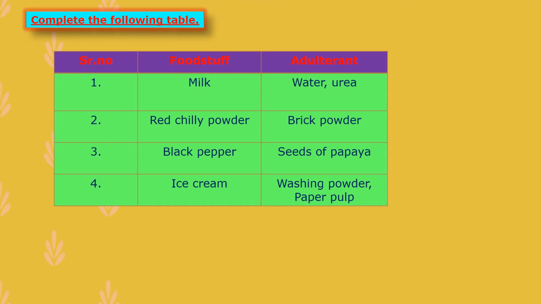The next is black pepper. In that they are adding seeds of papaya in black pepper. Then the next foodstuff is ice cream. In ice cream there is adulteration of washing powder and sometimes paper pulp also. Due to these adulterants, the quality of food decreases.